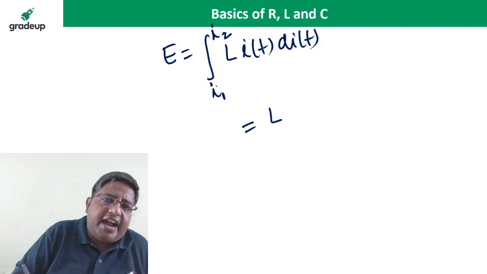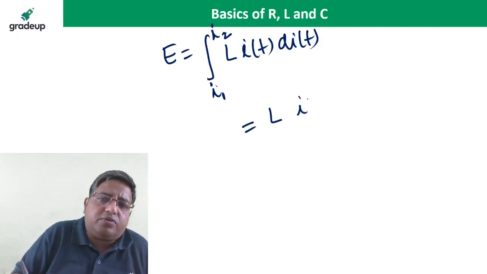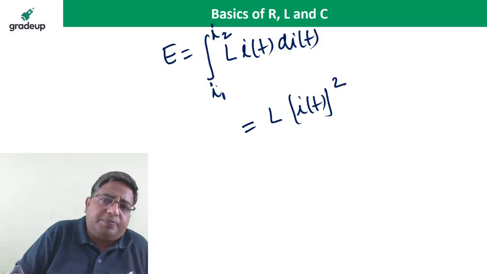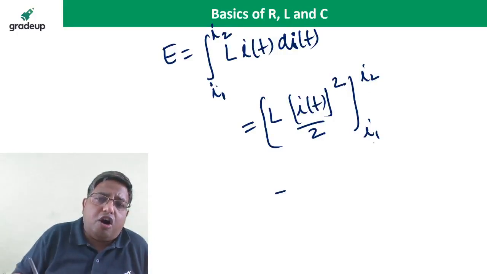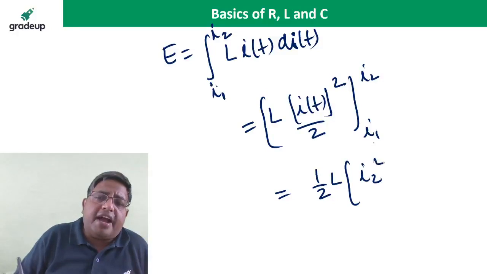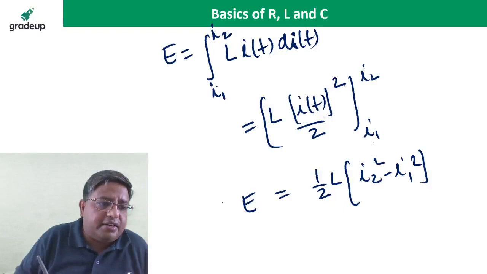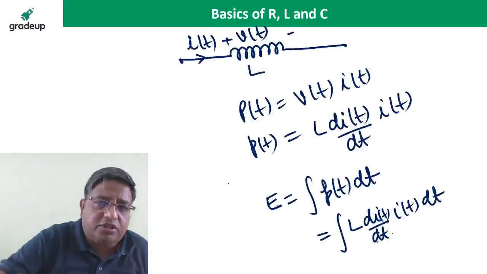If you integrate i(t) with respect to di, it is i squared by 2, with limits I1 to I2, or I initial to I final. So how much energy is stored? Half L (I2 square minus I1 square). That is the energy stored in the inductor.